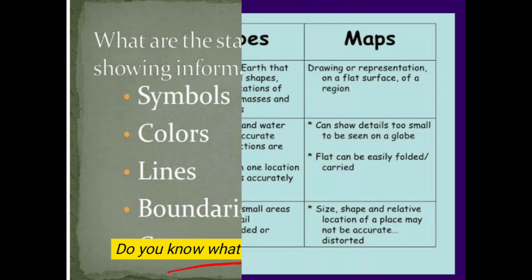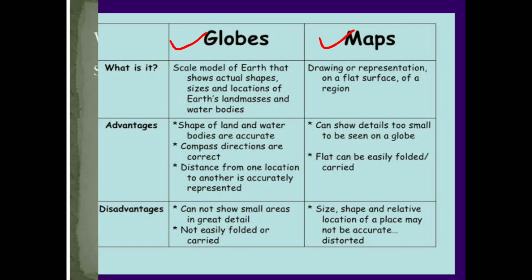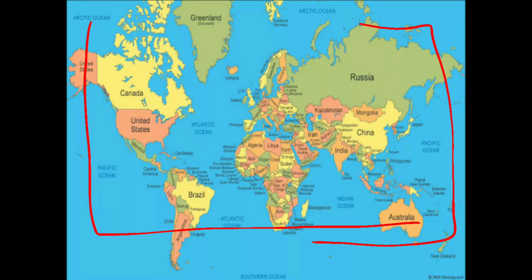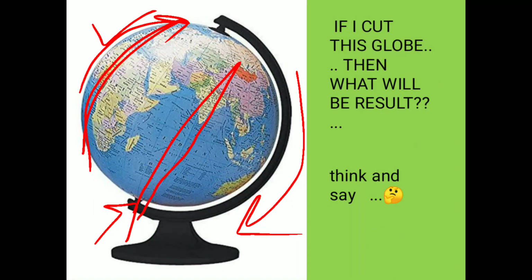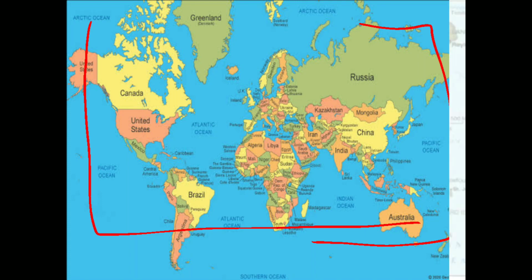Now the next thing is, previously we have learned about globes, today we have learned about maps. Now there are two or three differences between globes and maps, right? A globe is basically round in shape, and a map is flat in shape. So this is one difference.